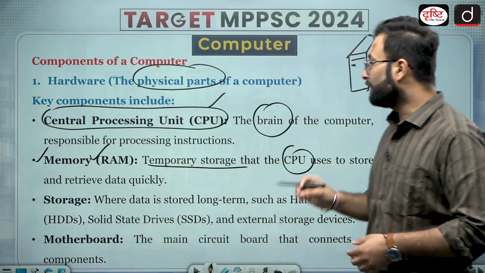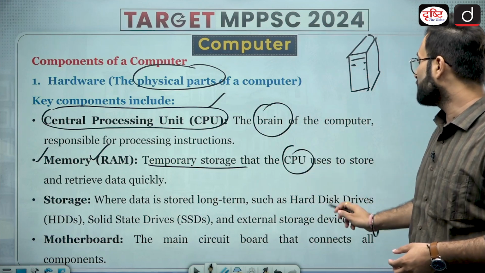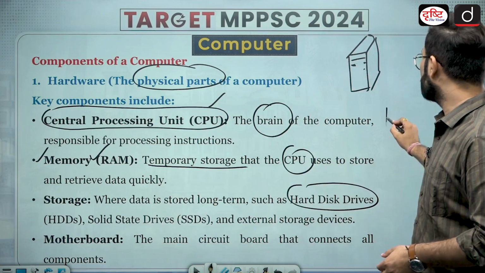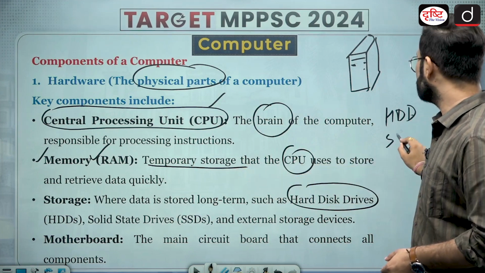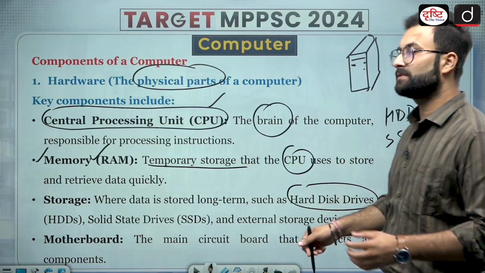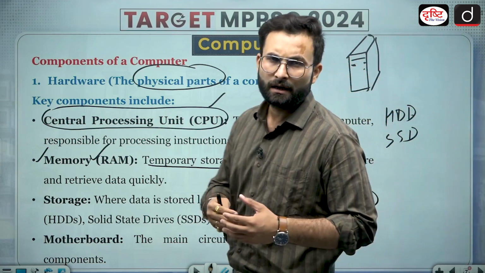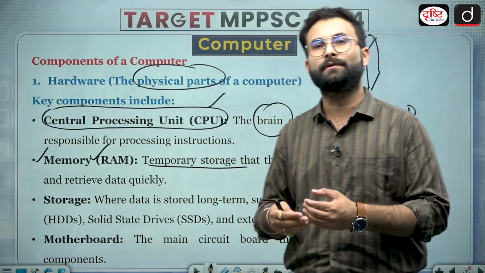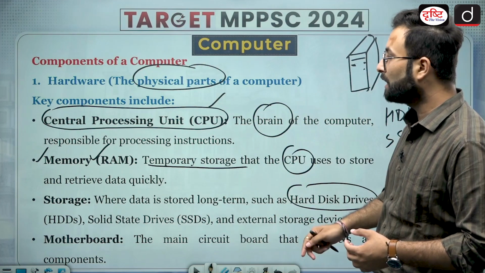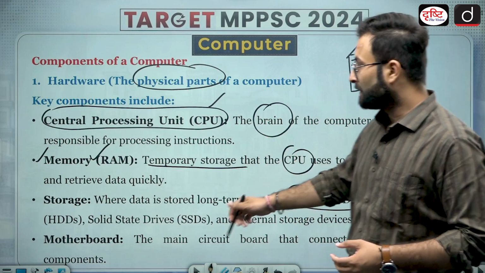Then storage, where data is stored for long term, such as hard disk drive. That is your HDDs. Then solid state drives, that is SSDs, and external storage drives, like USB or memory card, etc. These are also the devices which you can touch. So these are also your hardwares.